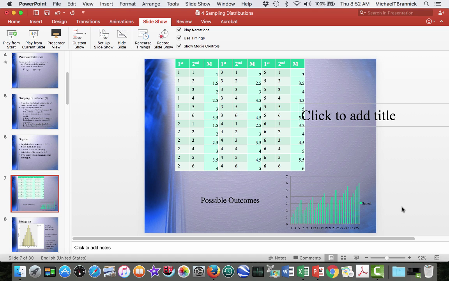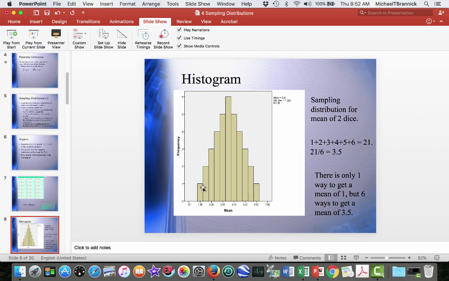So if we collect them together, there's one way to get a 1. There's 2 ways to get a 1.5. There's 3 ways to get a 2, and so forth. You can see the maximum value here is 3.5. I think there's 6 ways to get a mean of 3.5.